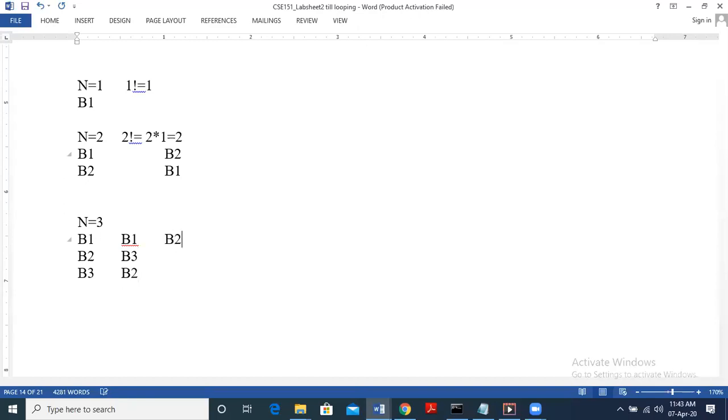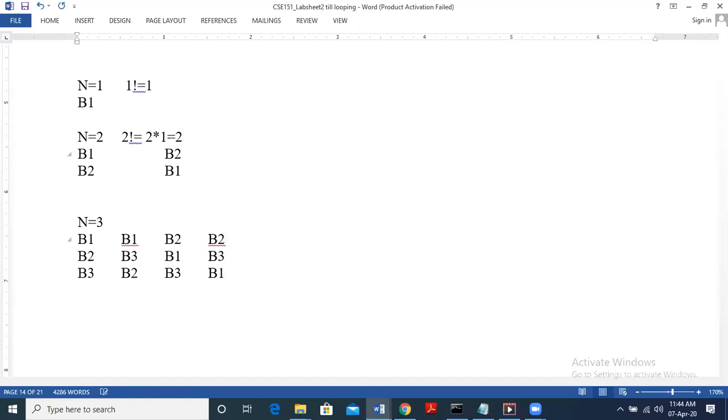So let us say we fix B2 and the second book can be B1 and then the third book is obviously B3, right? Another way will be we fix B2 and then the second book can be B3 and the third book can be B1, right? So these are 4 ways.